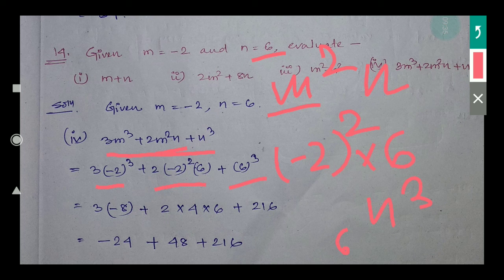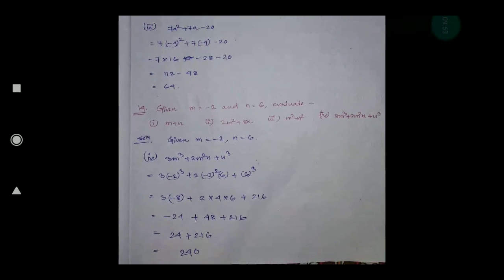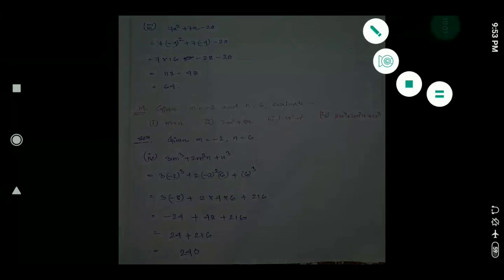Okay, now you simplify. Minus 2 power odd number, that means it will be minus, so minus 8. Minus 2 power even, that means it will be a positive number, so plus 4. Then 6 cube means 216. So 3 4s are 12, 12 8s are minus 24. 2 into 4 into 6 is 48. 216. Now do the addition, you will get the answer.